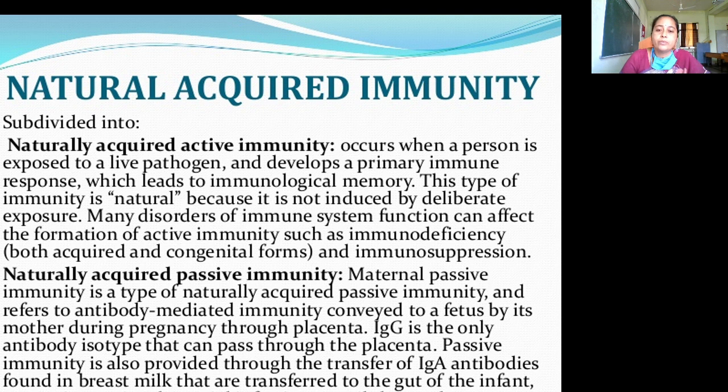Naturally acquired passive immunity. Maternal passive immunity is a type of naturally acquired passive immunity and refers to antibody-mediated immunity conveyed to a fetus by its mother during pregnancy through the placenta. IgG is the only antibody isotype that can pass through the placenta. Passive immunity is also provided through the transfer of IgA antibodies found in breast milk to the gut of the infant, protecting against bacterial infections until the newborn can synthesize its own antibodies.